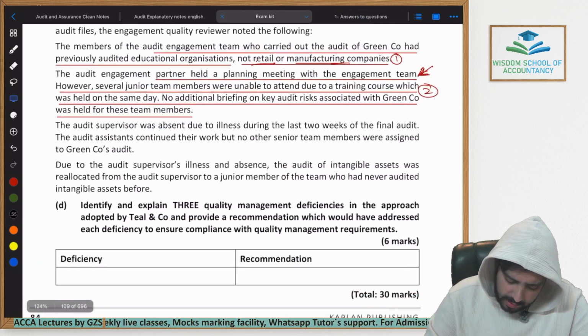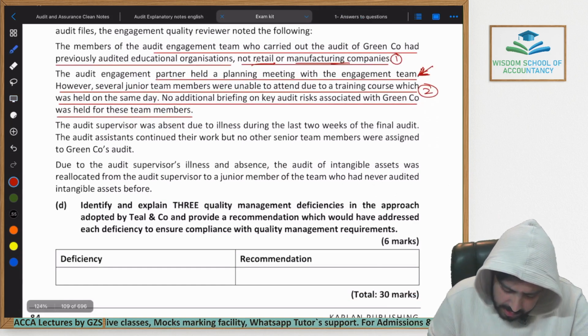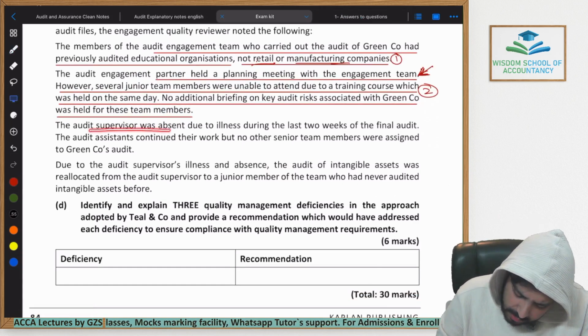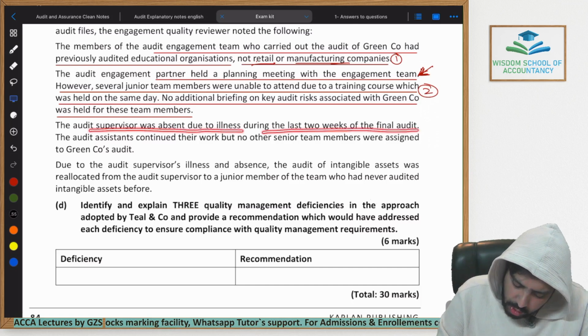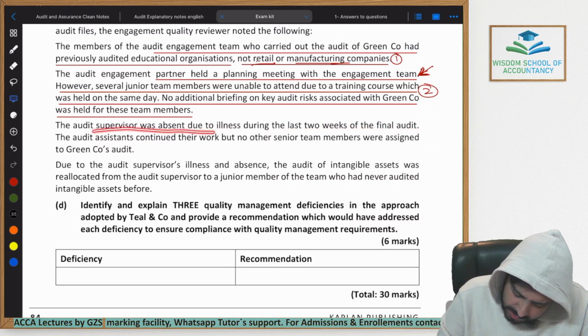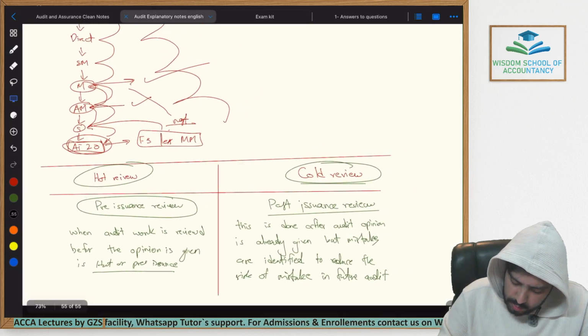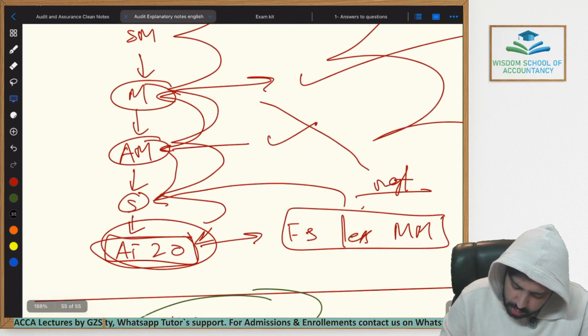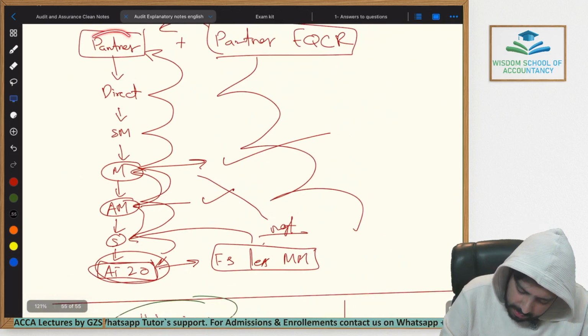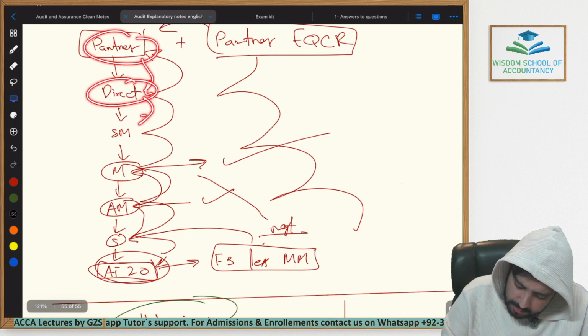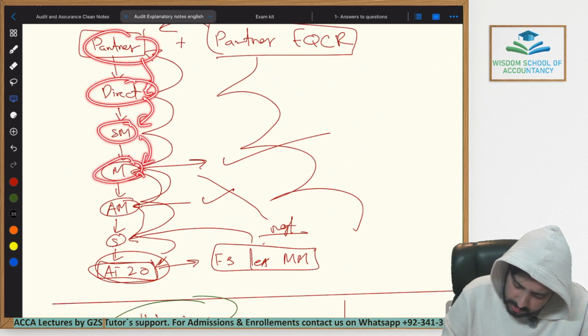Coming back towards the exam question, let's read forward. The audit supervisor was absent due to illness during the last 2 weeks of the final audit. Okay, so basically the supervisor was absent, and if I go towards my notes as well, I have told you this again and again: on top there is a partner, then there is a director within the audit team, then the senior manager, then the manager, then the assistant manager.